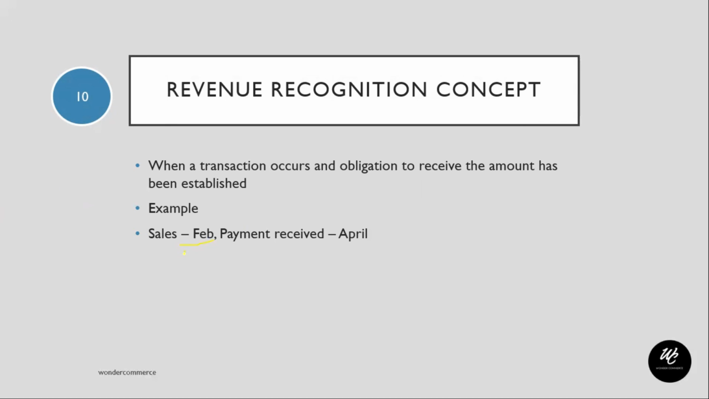Like for example, let's say the sale has been done for 50 lakhs or 50,000 or something around. Let's just take an example. Okay, 50,000 rupees. So that has been done in February. So in the books I'll record it.